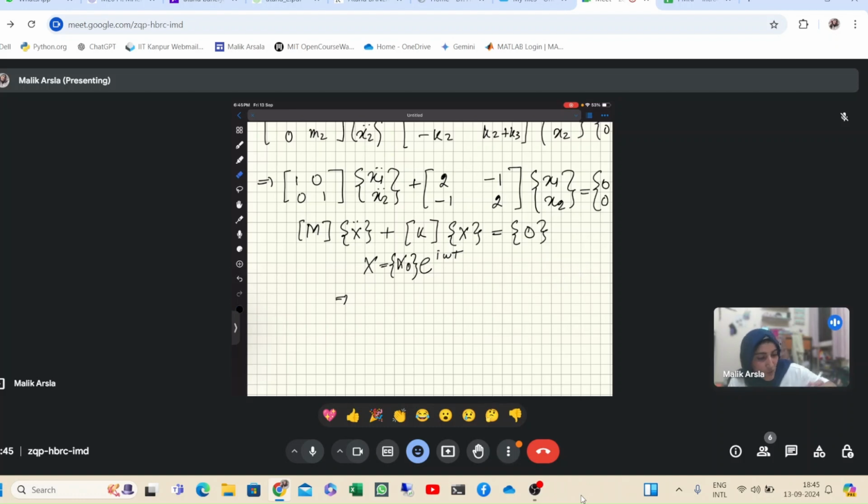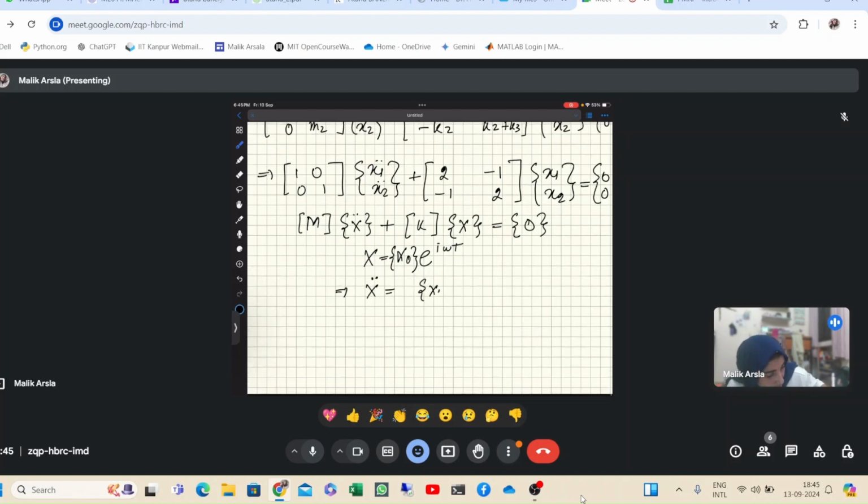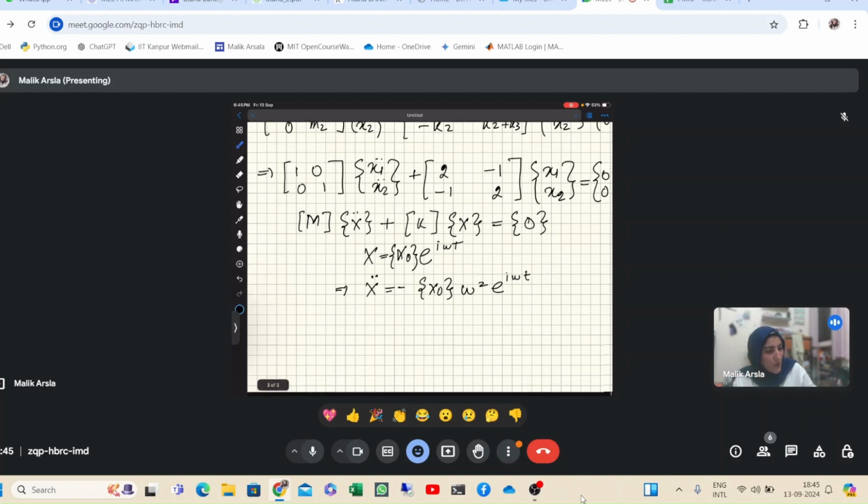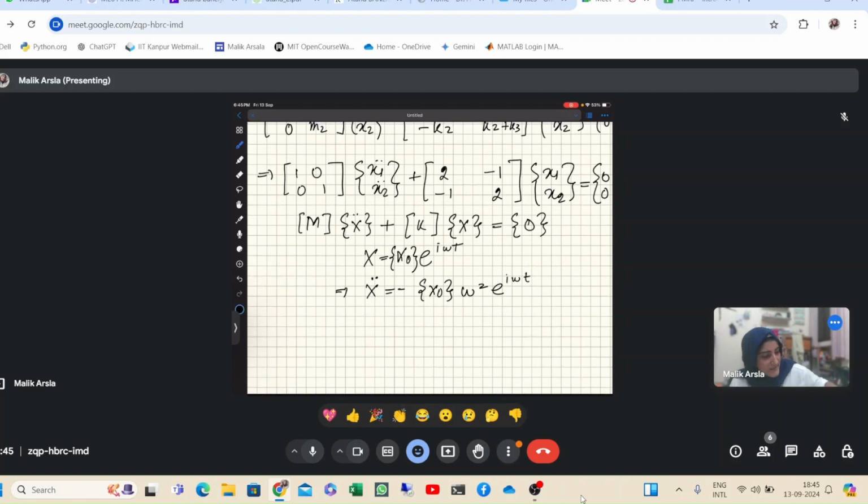So when we differentiate it, x double dot will have x naught only, and e to the power i omega t, when differentiated twice, gives i square omega square. So i square is minus 1 and it will be minus omega square e to the power i omega t. Is it correct till here? Now we can substitute this in the equation.